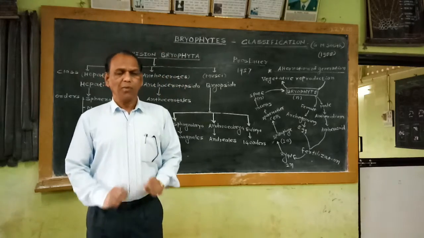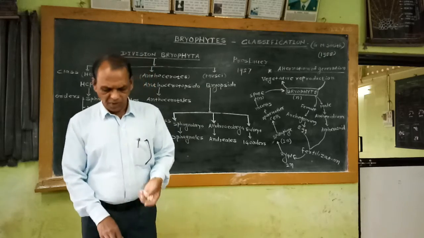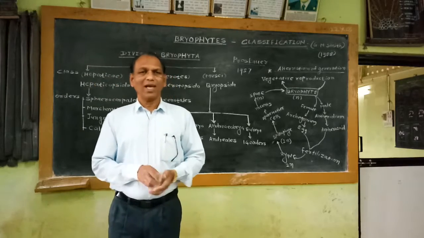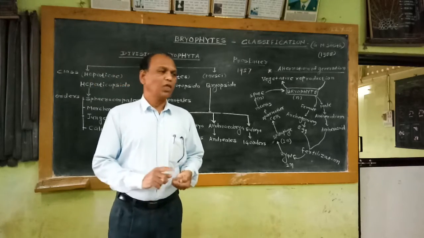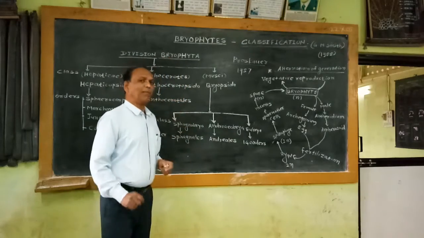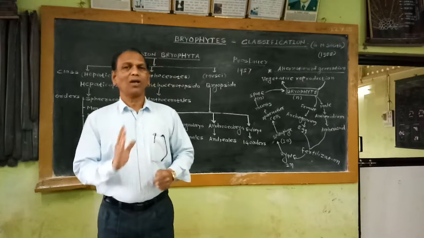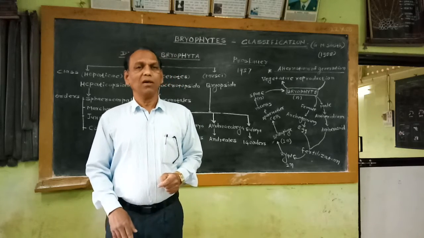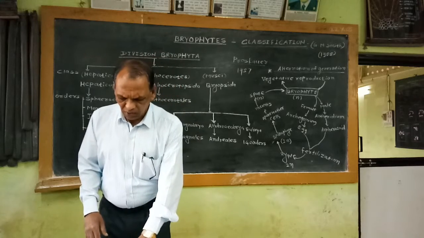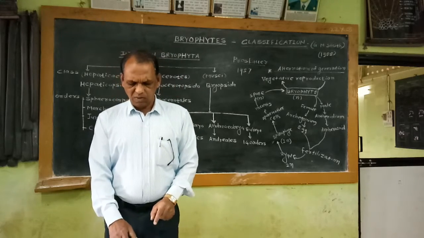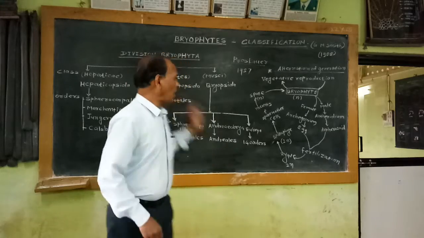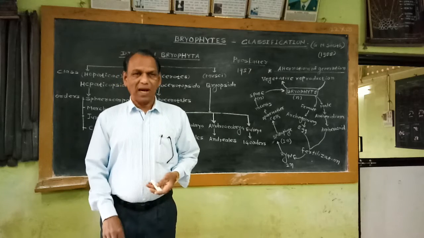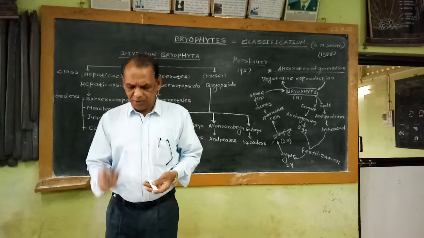Then if we observe the important characters of the Anthocerotopsida, all members in this class are generally known as hornworts, because the sporophyte in these Anthocerotopsida members is horn shaped. That's why they are commonly known as hornworts. The gametophyte of these hornworts is also dorsoventrally flattened. It is generally lobed.